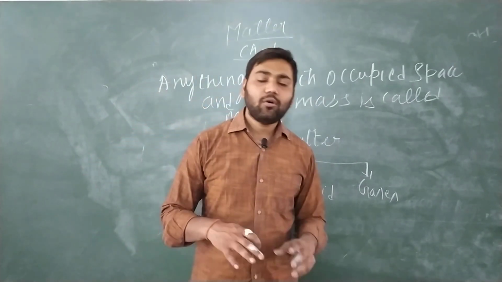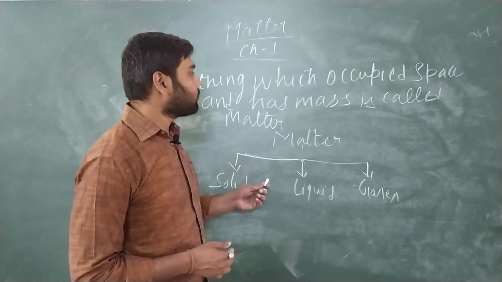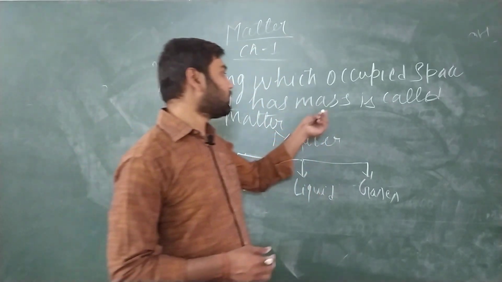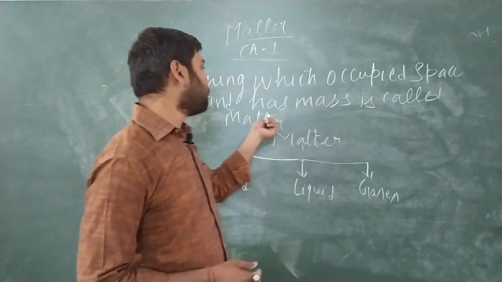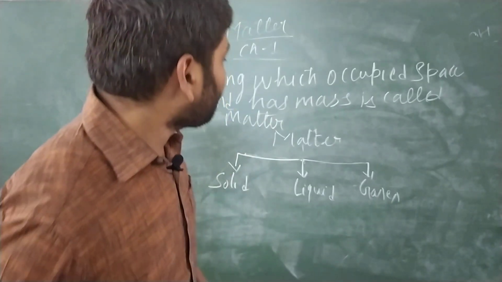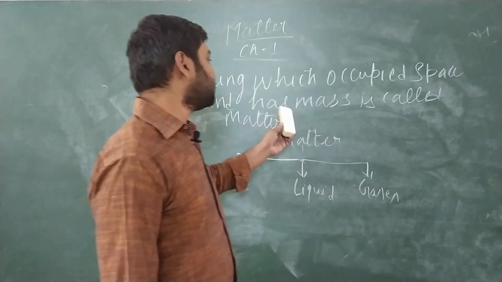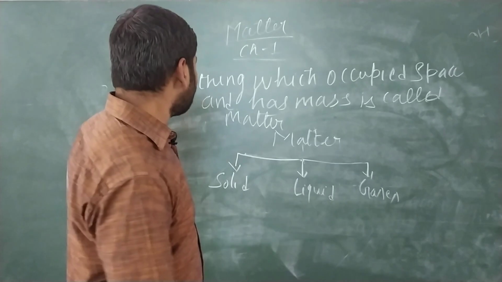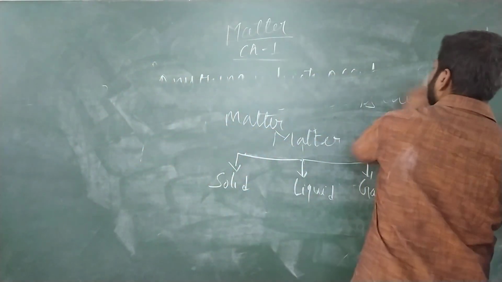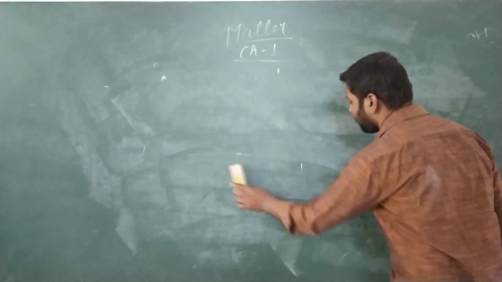After this we have to do some experiments to prove that solids, liquids and gases have mass, because the definition clearly says that matter occupies space and has mass.